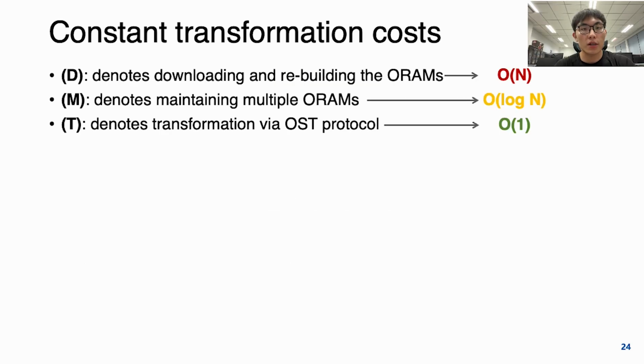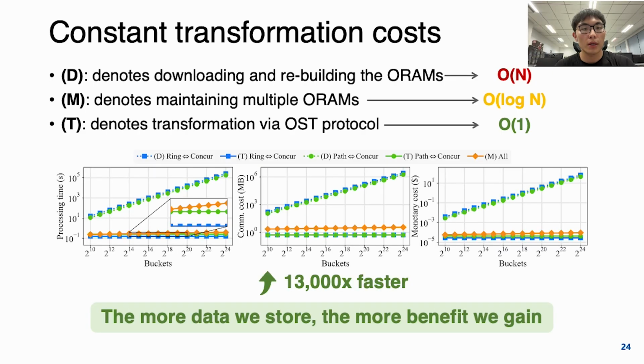The transformation cost of V-ORAM is constant, while the two strawman baselines mentioned before have costs of O(n) and O(log n). In our evaluation, V-ORAM can reduce cost by up to 30,000 times, and this factor will grow with more data we store, so the more benefit we will gain.